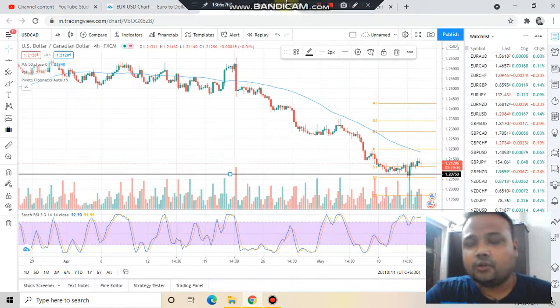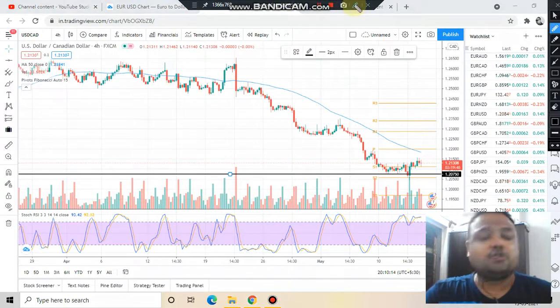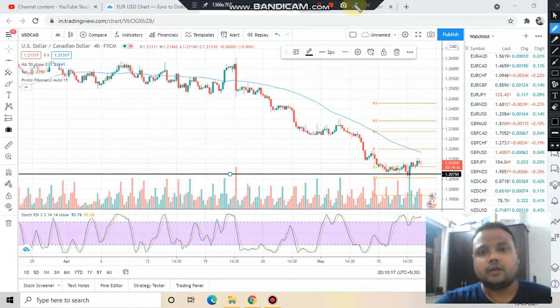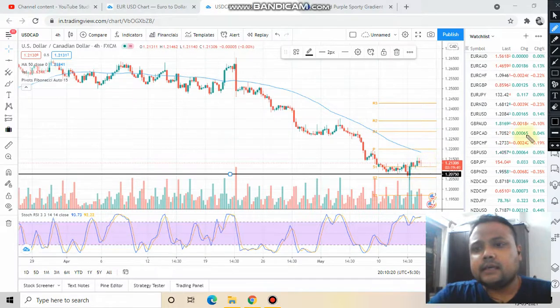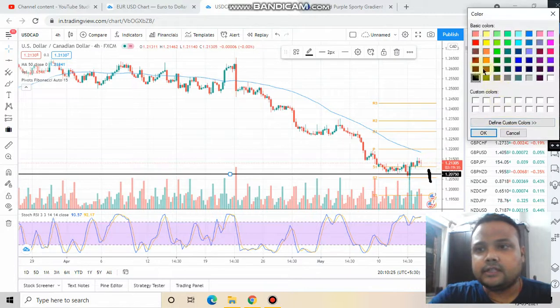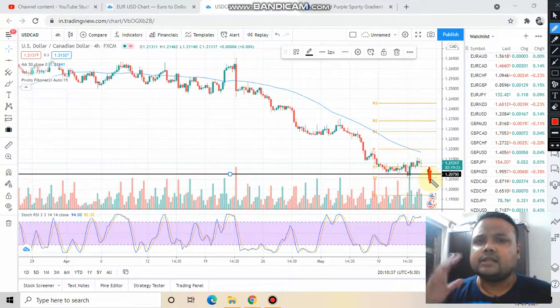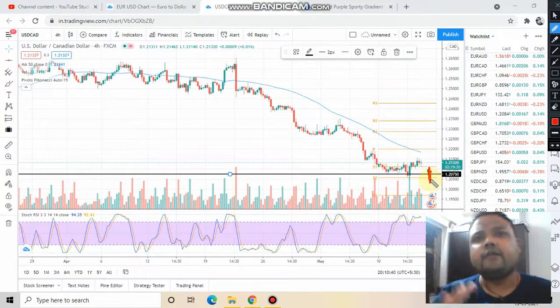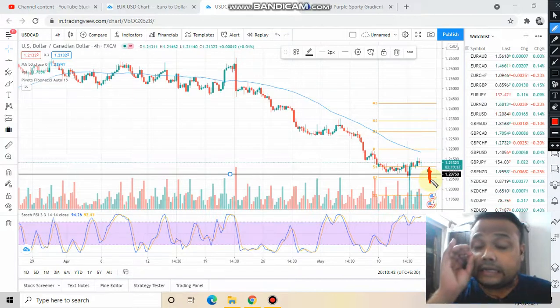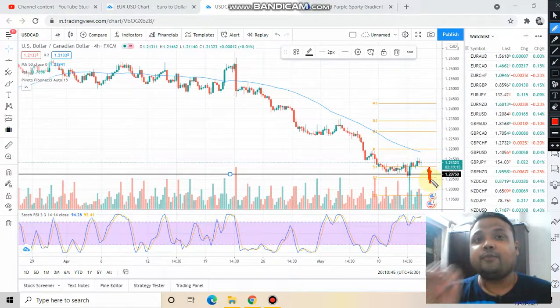So if you ask me whether you should short the market or not, I'll tell you that you should not short the market. You should wait and watch how the price is doing. In case the market crosses this level with good volume, then wait for 3 to 4 hours and just observe the price. If you see that there is heavy selling pressure, volume is there, sellers are in full control, then you can short the market. That means that the 3.5 years support is no longer valid.